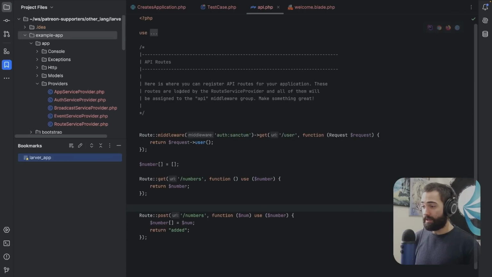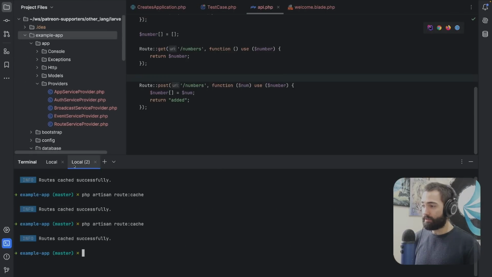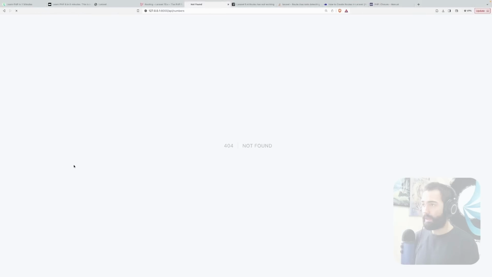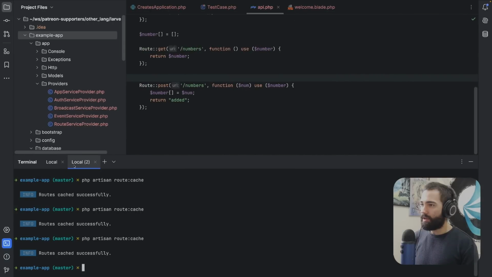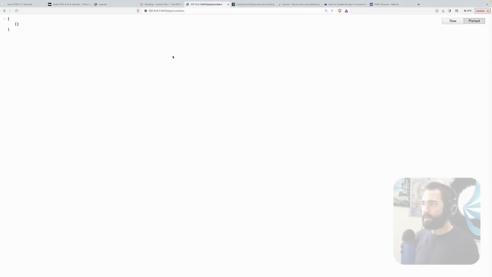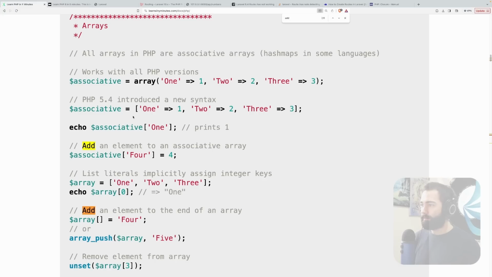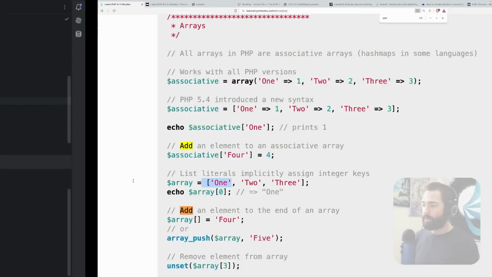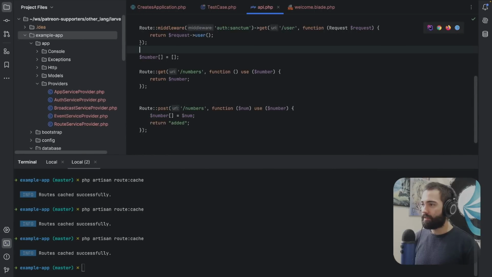It is empty. So what I'm gonna do is regenerate my route cache or whatever it was, and there we have it. So an array of arrays. I have probably defined my array incorrectly, and I did. I just want to basically say that it's just an array.